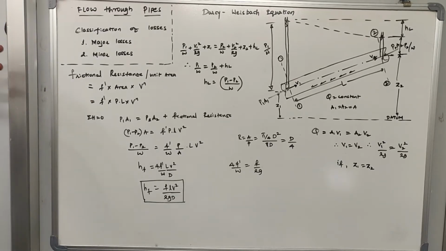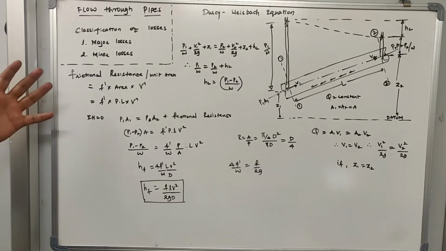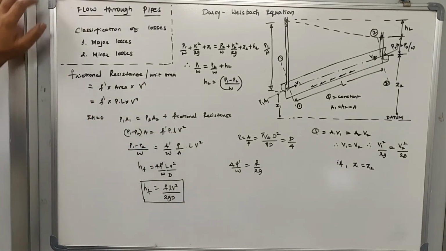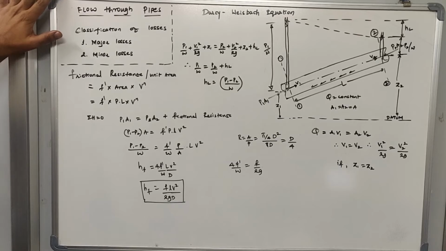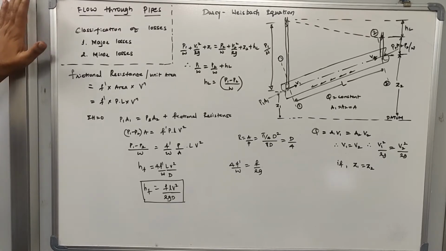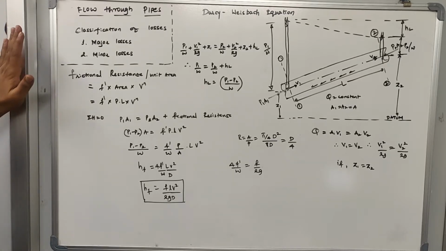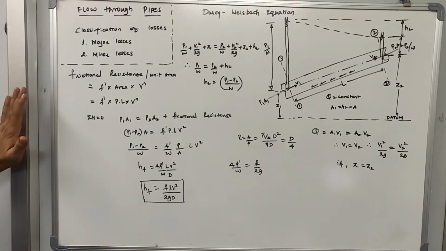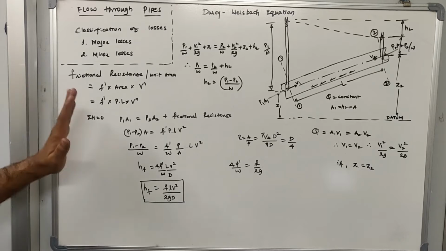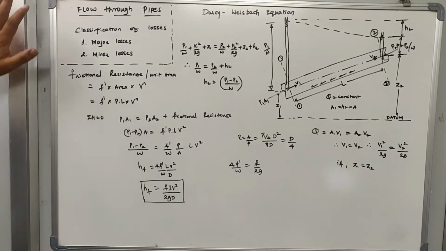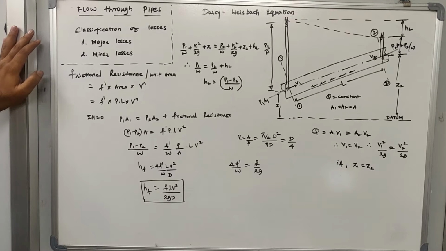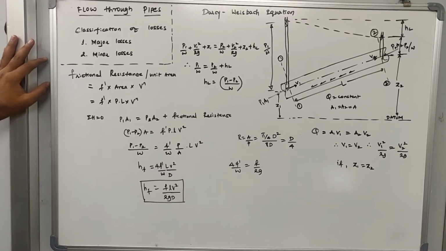In this chapter we are going to discuss basically the water that is flowing in the pipe. When water flows from one point to the other point, it has some energy, and when it reaches the destination or end point, it has lost some amount of energy, because when any body moves from one point to another, it loses its energy. So in flow through pipes, first we are going to discuss the energy losses that will take place when the water flows from one point to another in a pipe.